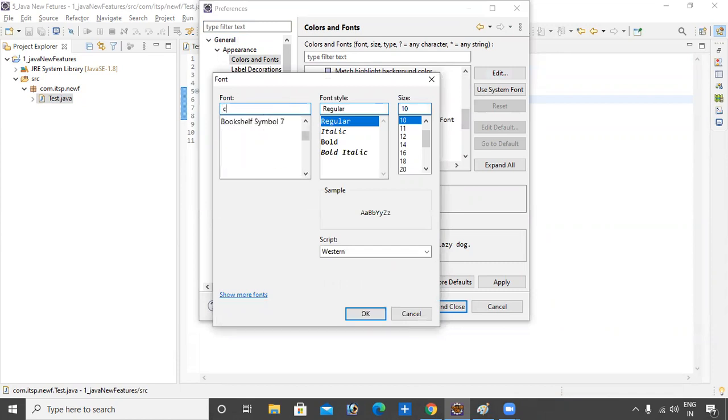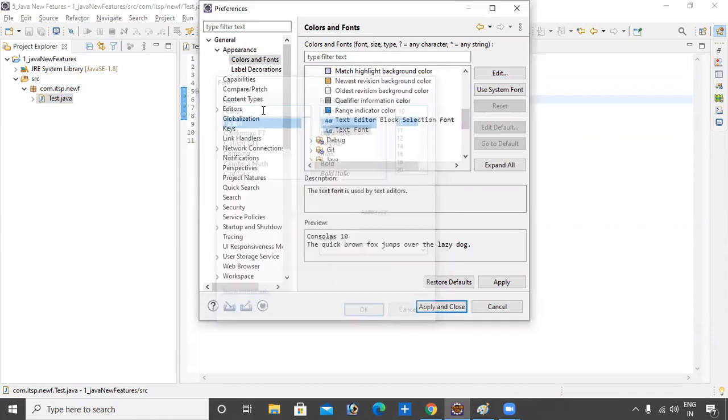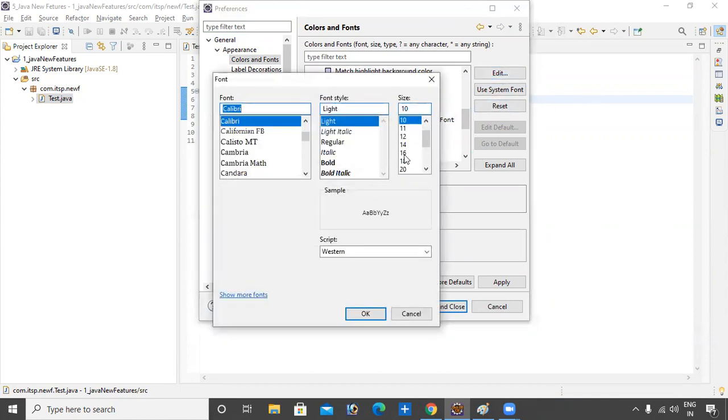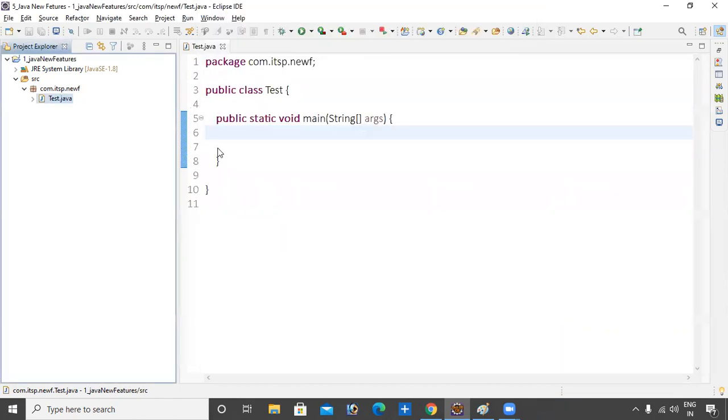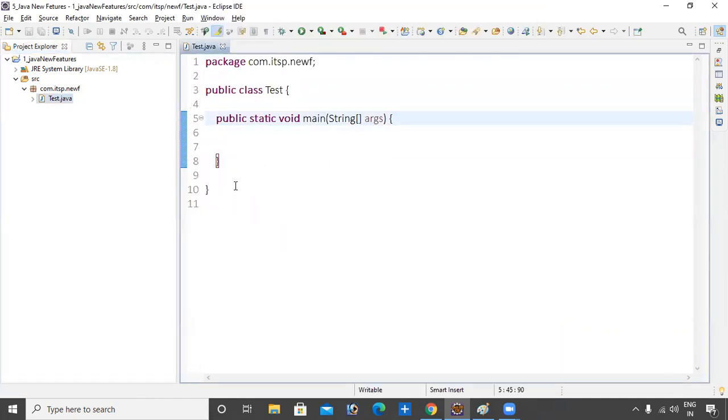I want to increase the size; 16 is good. Apply.